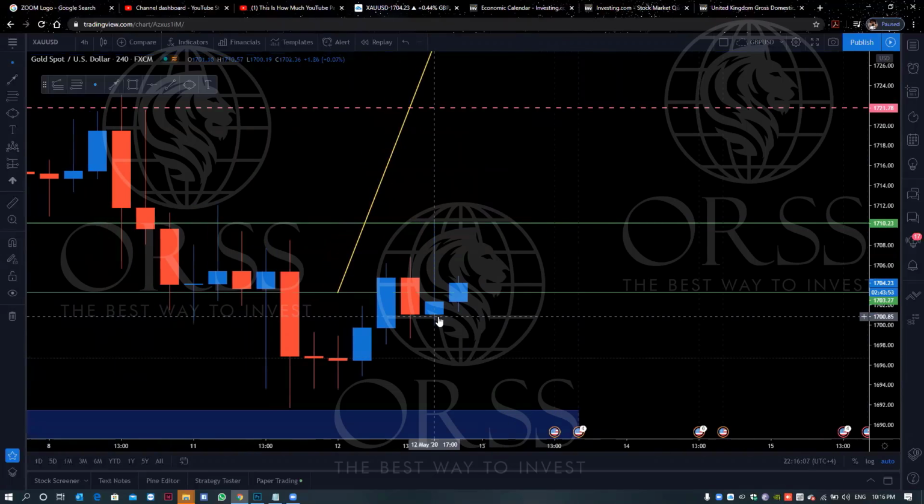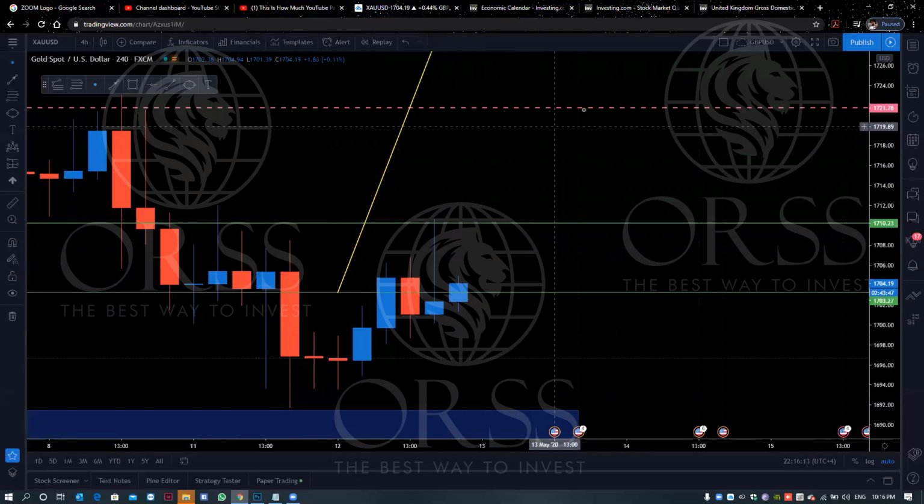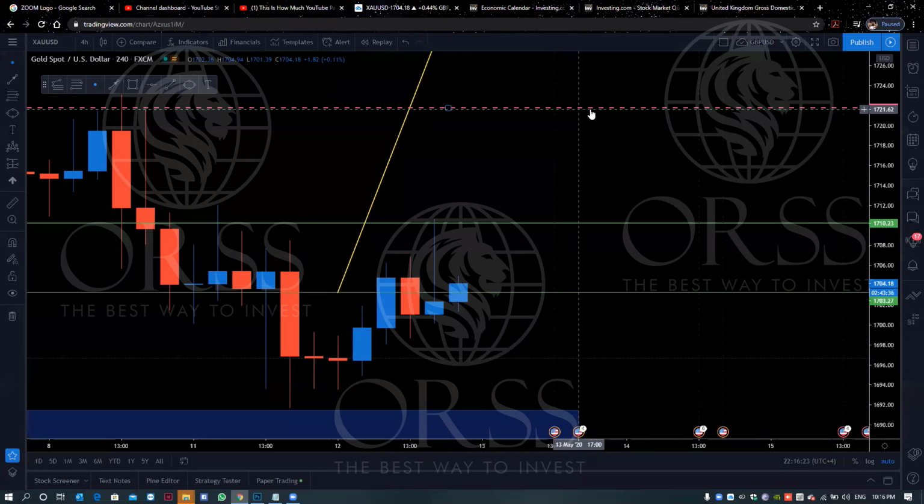Okay. If you want to trade gold, you can enter here, the stop loss is here, and your take profit is here. If they break this level, you can hold your long-term trade. Where is the take profit? The take profit is 1721. Okay, so you're expecting it to go up there. Yeah. That's good. Okay.